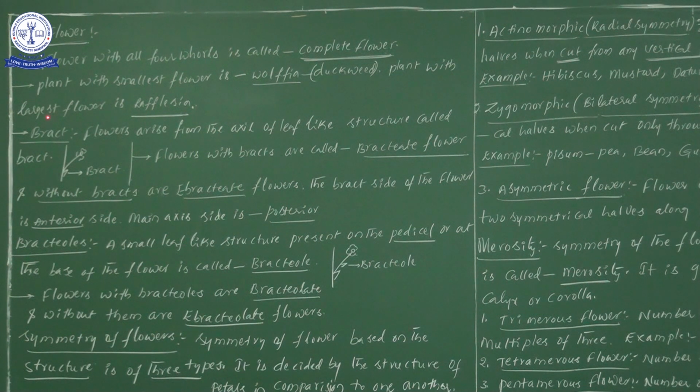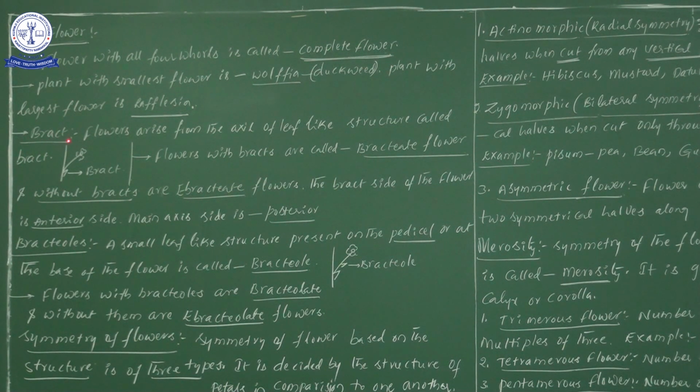Now the plant with the largest flowers. The best example of the plant with the largest flower is Rafflesia. The plant with the smallest flower is Wolffia, also known as duckweed. Next one, the plant with the largest flower is known as Rafflesia.